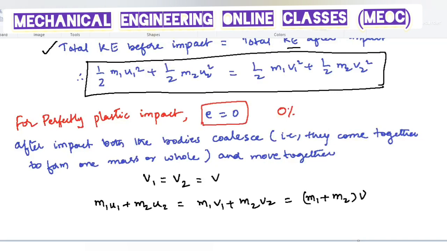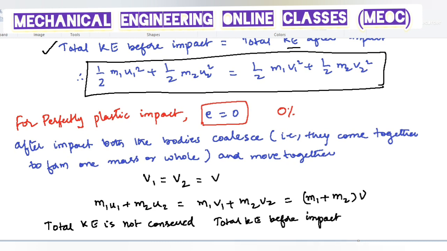One more point to note is that the total kinetic energy is not conserved. That is, the total KE before impact is not equal to that of the total KE after impact.